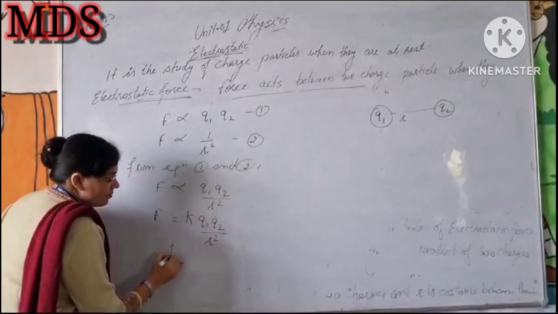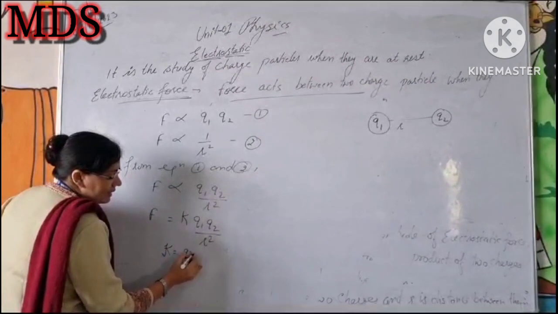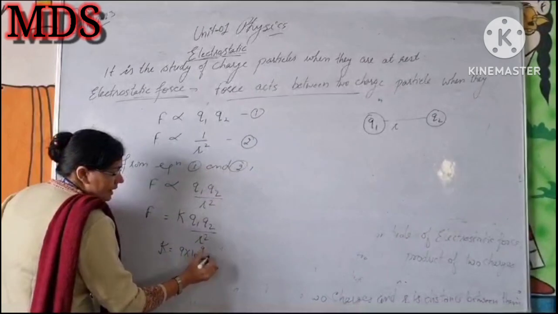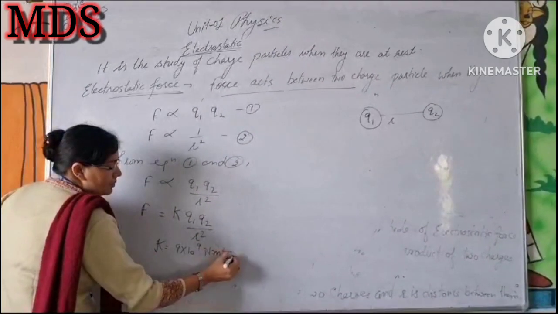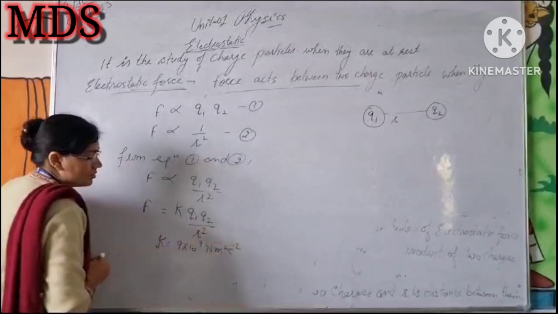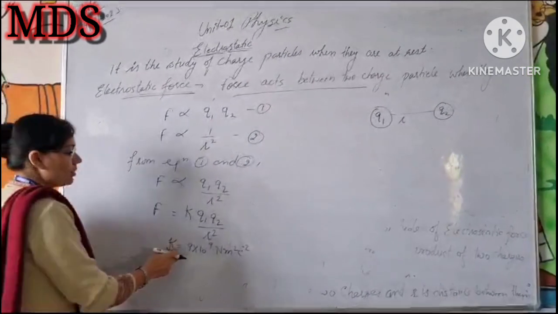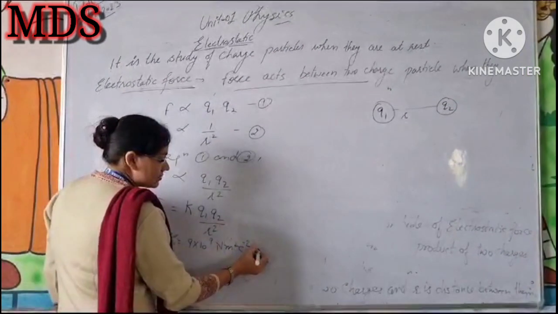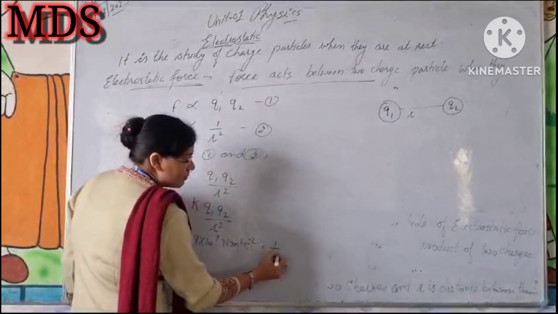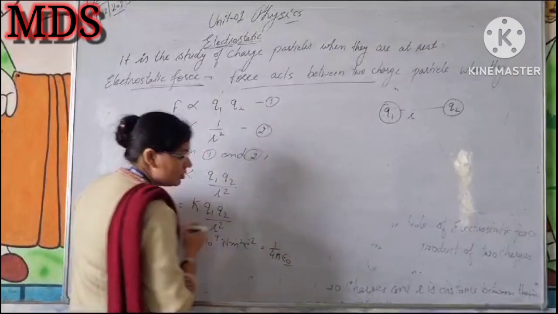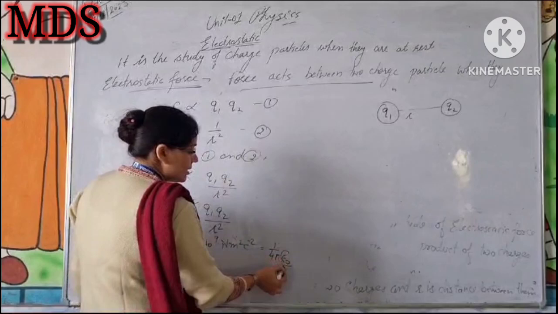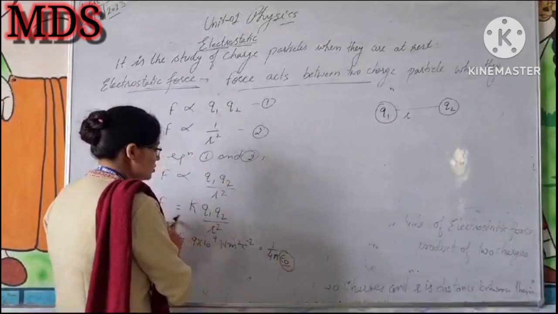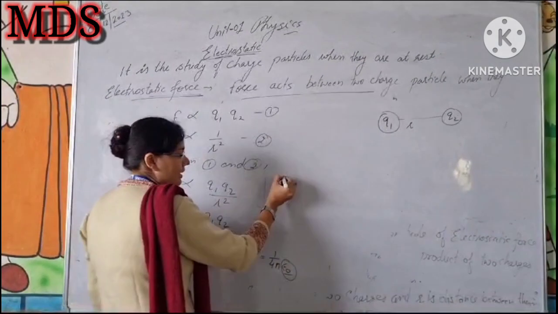K is equal to 9 times 10 raised to the power 9 Newton meter square per Coulomb square. We can also write it as 1 by 4 pi epsilon naught. First let us see how to find the unit.